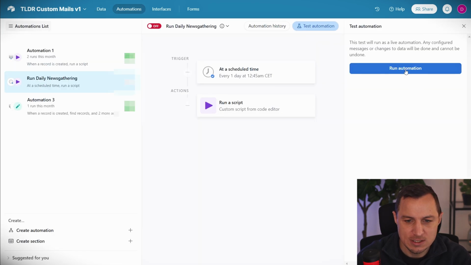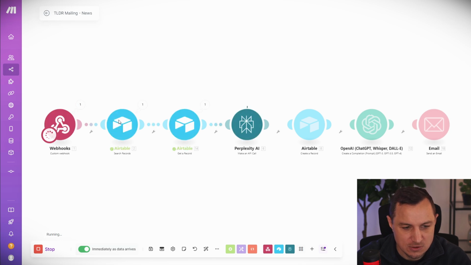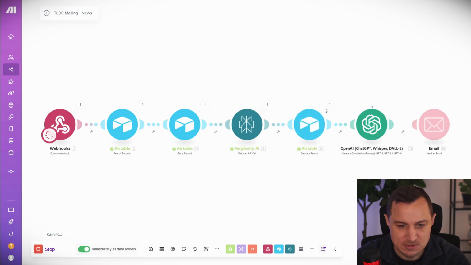Now we can go ahead and run the automation, and this will then trigger this webhook. And there we are. So it searches all records for active users. Then it gets all of the interests for those users. Then it does the research with Perplexity AI. And you can see that this will run 2 times. So this flow will run multiple times because we are sending it out to 2 different users. One about AI automation and the other one about, I think, Tesla news.